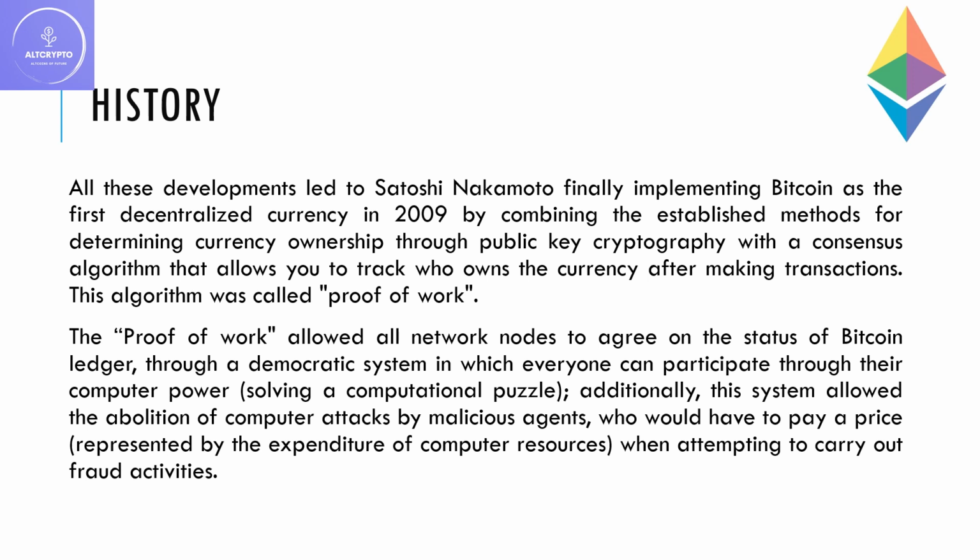This algorithm was called proof of work. The proof of work allowed all network nodes to agree on the status of Bitcoin ledger, through a democratic system in which everyone can participate through their computer power, solving a computational puzzle. Additionally, this system allowed the abolition of computer attacks by malicious agents, who would have to pay a price, represented by the expenditure of computer resources, when attempting to carry out fraud activities.